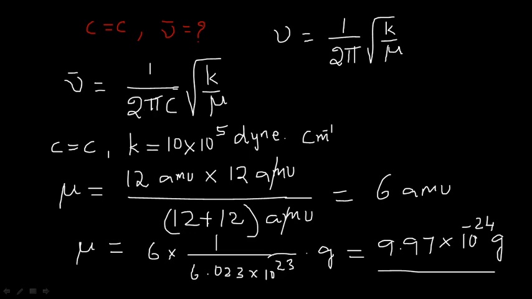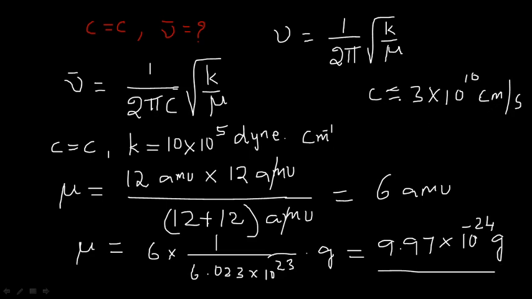value is constant, that is 3.14. C value is also constant, that is given as C is equal to 3 into 10 to the power of 10 centimeter per second. So here I have given it in terms of centimeters because we have taken mass in terms of grams. So the units must be in the same type of notation. Okay, if suppose I am taking it in terms of grams, here I will definitely take it in terms of meters.